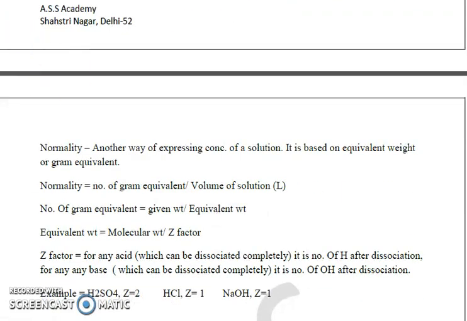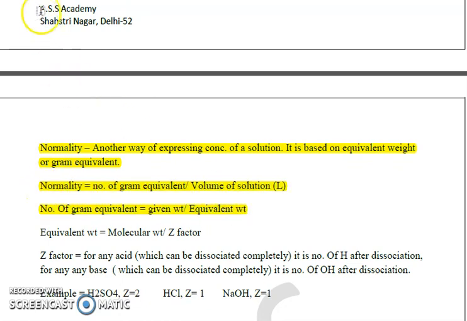Normality is basically another way of expressing the concentration of a solution. It is based on equivalent weight or gram equivalent. If we define normality, it is the number of gram equivalents divided by the volume of solution in liters. The number of gram equivalents is the given weight upon equivalent weight, and equivalent weight is molecular weight upon Z factor.